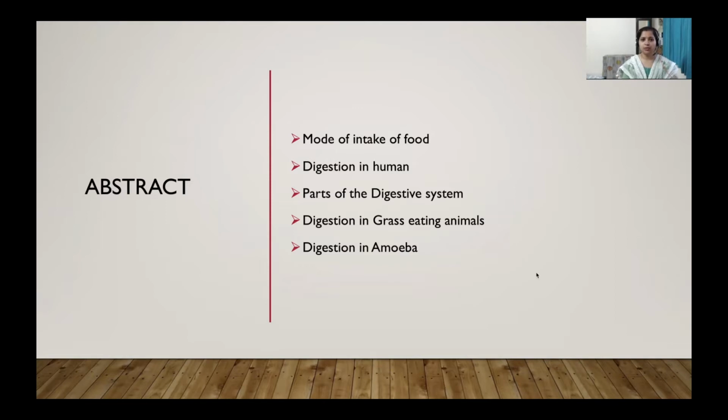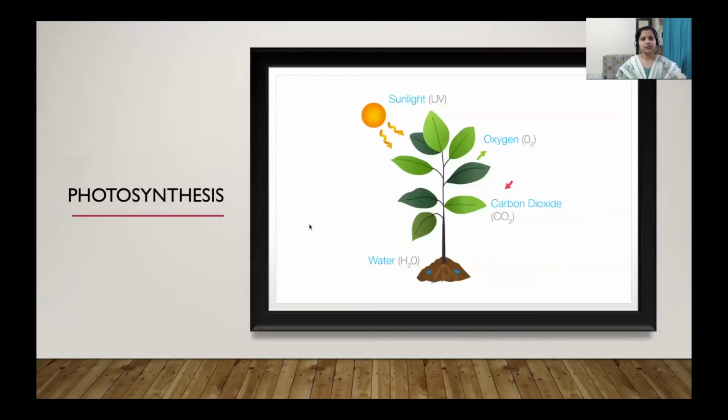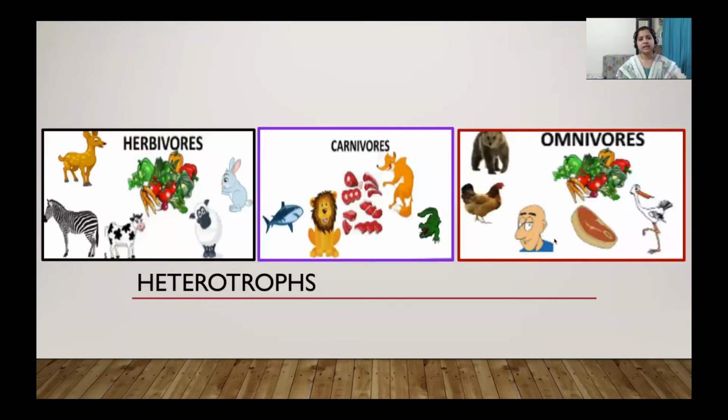You all know that by the process of photosynthesis, green plants can utilize the sunlight, the water from the soil, and the carbon dioxide from the air to synthesize glucose. Understood? So these are called autotrophs, whereas other organisms cannot synthesize their own food. They have to depend upon plants and other animals for their food. So they may be herbivores or carnivores or omnivores.